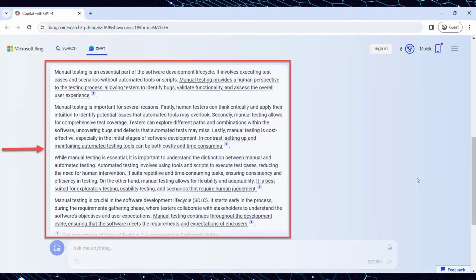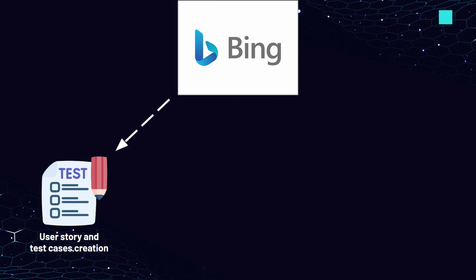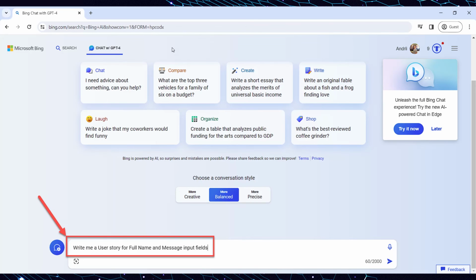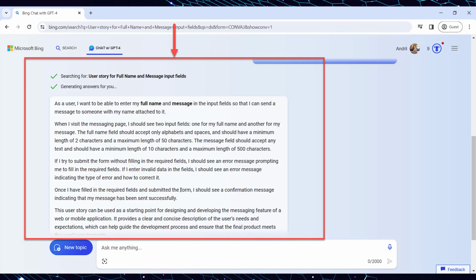Now let's assess how Microsoft Bing AI handles the same testing scenarios as Bard AI. The first scenario we will check is user story and test cases creation. As you recall, we were asking Bard AI to write the user story. Let's try the same request with Bing AI. For that, navigate to Bing AI and input the sentence prompt: "Write me a user story for full name and message input fields." After clicking the Submit button, Bing AI responds by providing one user story for full name and message fields, which appears quite extensive and detailed.